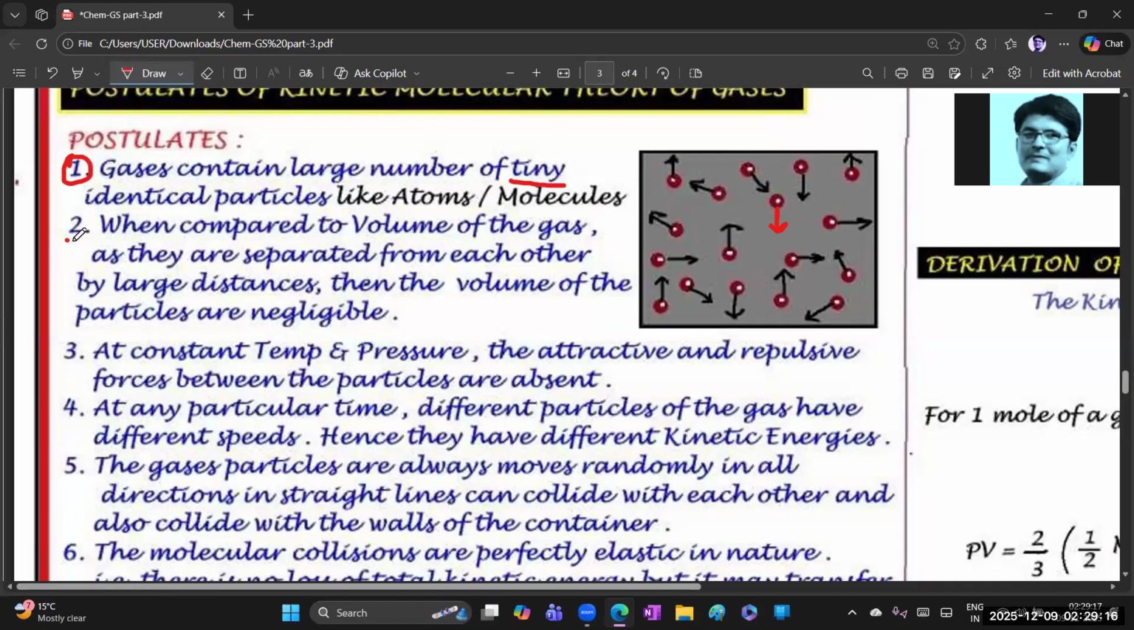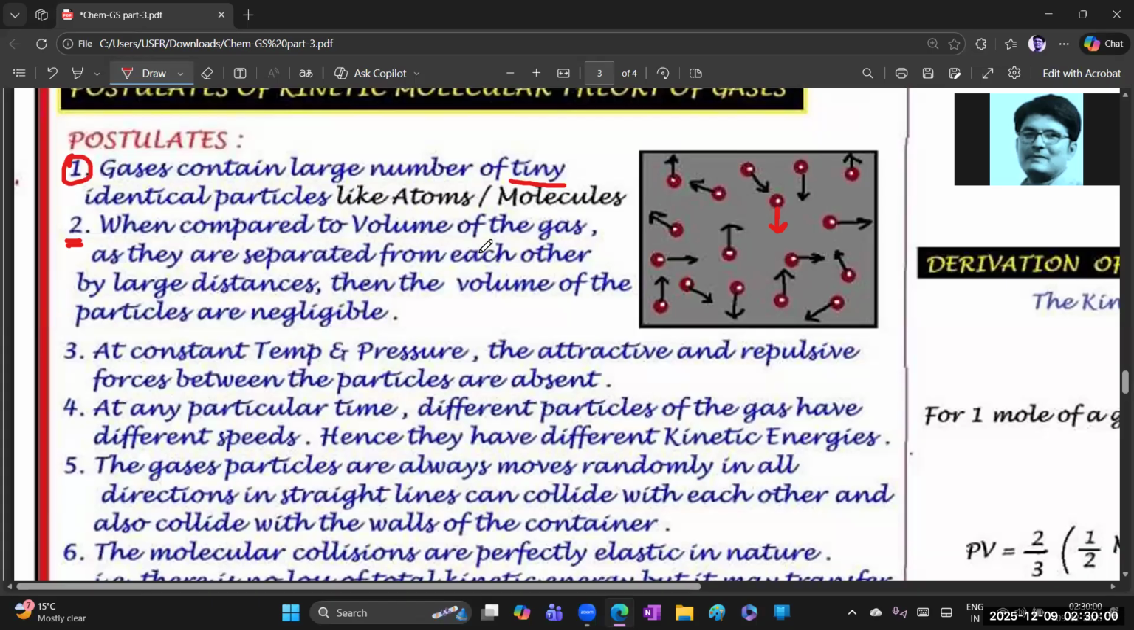Okay, next, the second one. What is the second one? When you compare it to the volume of the gas, see, this is the vessel, okay? This is a vessel, and we fill the gas. So when you compare it to the volume of the gas, and as they are separated from each other by a large distance, then the volume of the particles is negligible. Clear, beta? What does it mean? It is compared to the volume of the complete gas which it occupies while we are filling the volume of that vessel, isn't it?